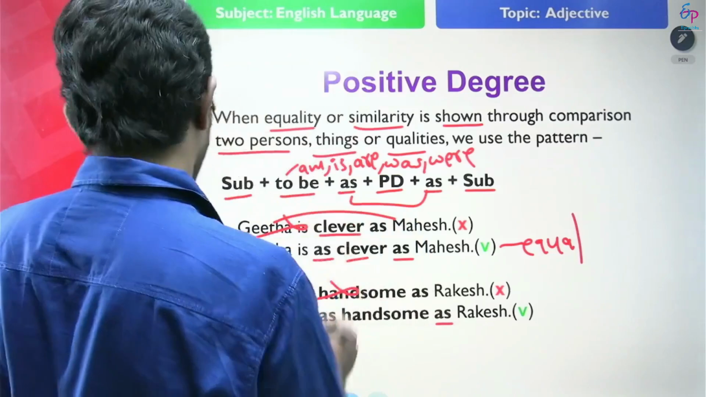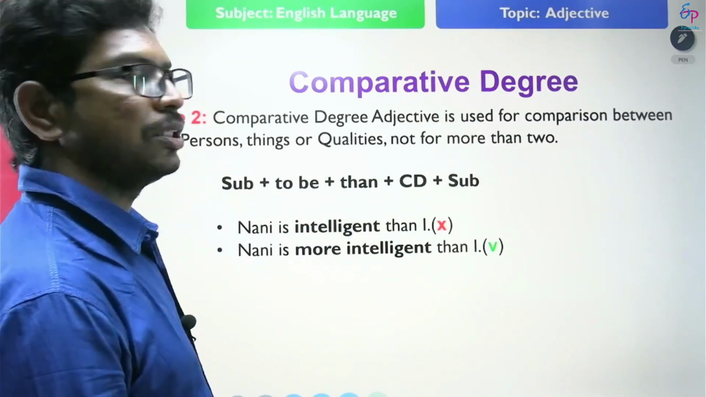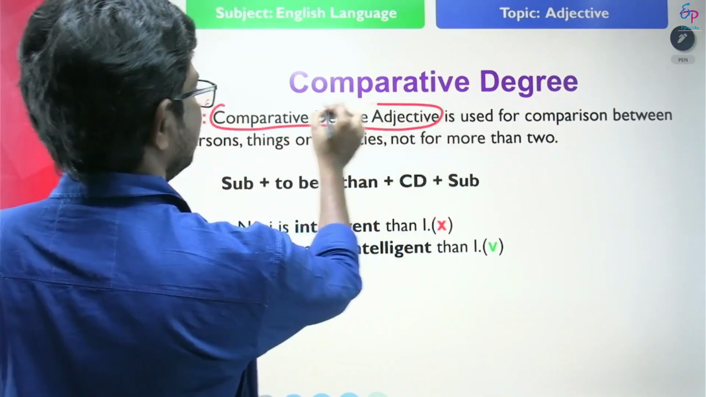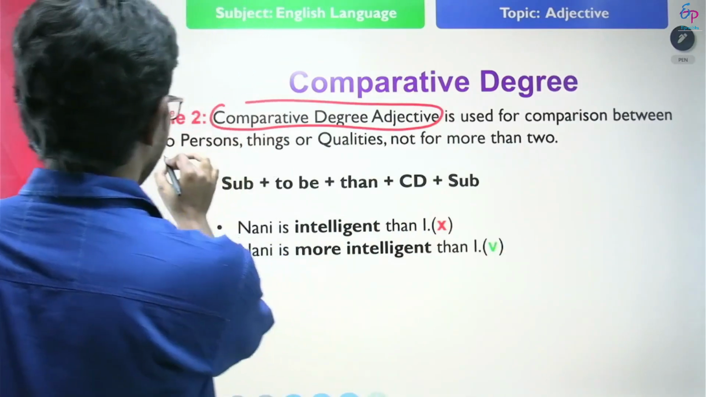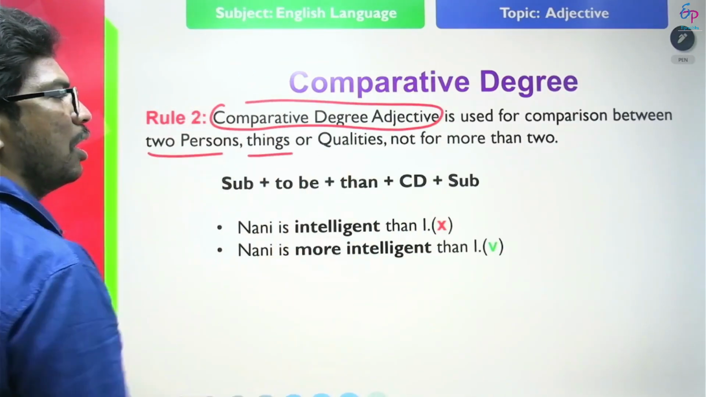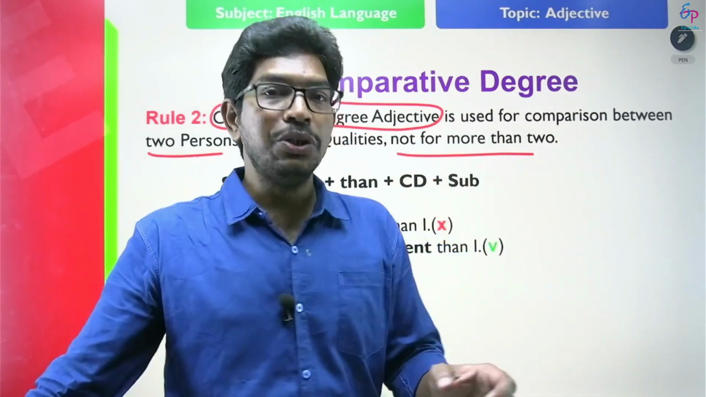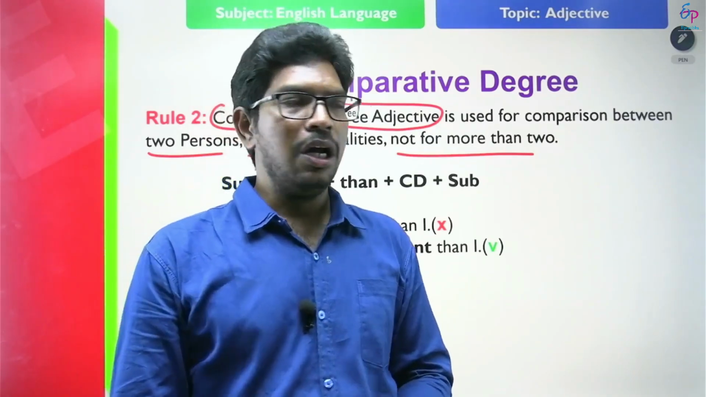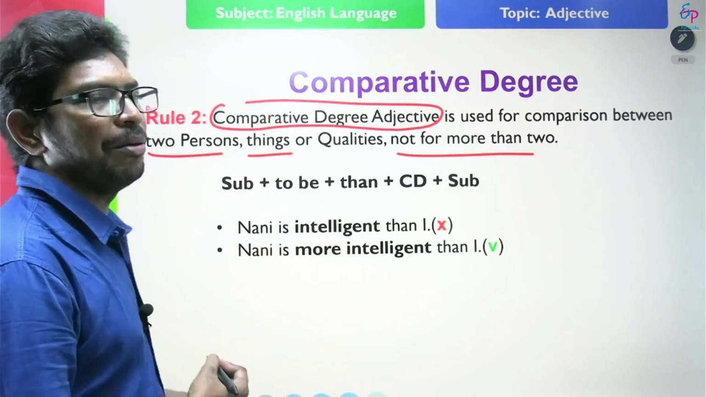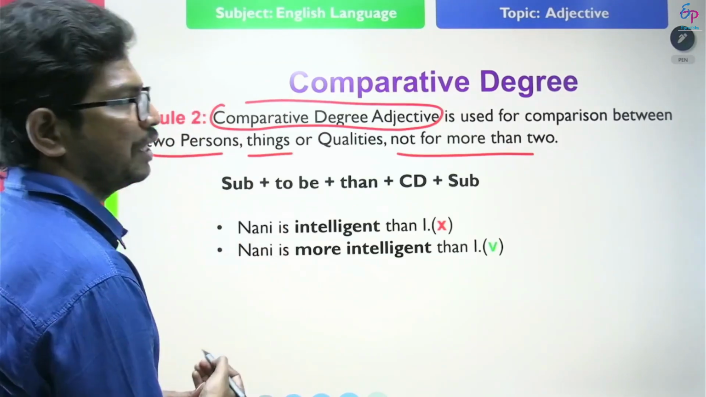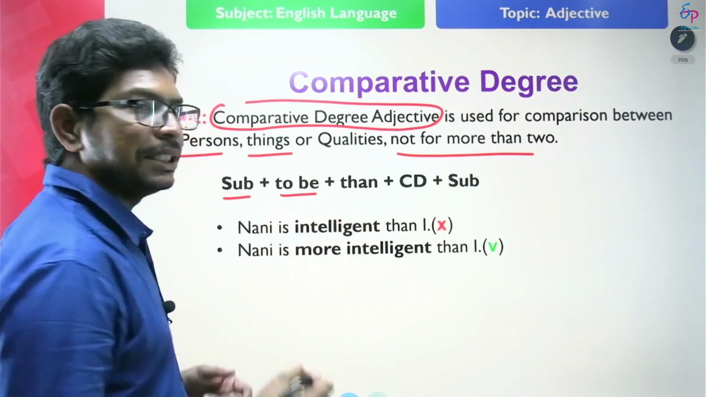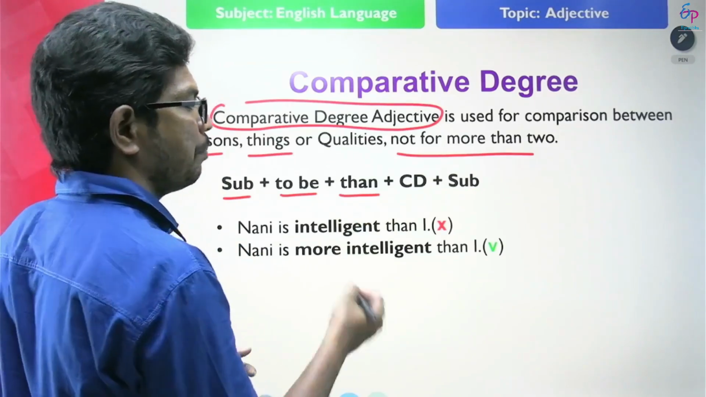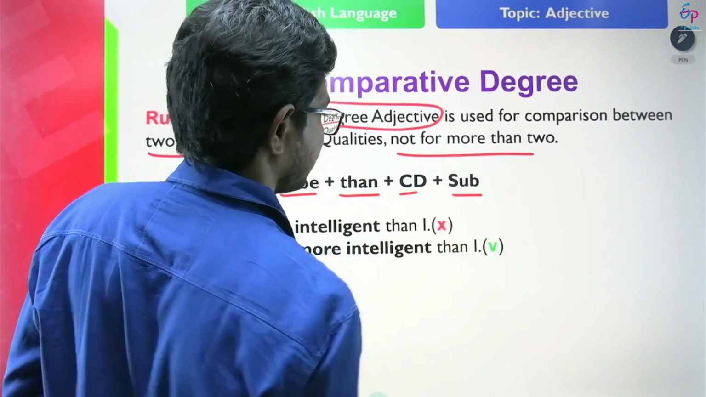Okay, look at the rules of comparative degree. See rule 1. The comparative degree adjective is used for comparison between only 2 persons or things or qualities, not more than 2. Look at the structure for making comparative degree. The structure is subject plus to be. To be means am, is, are, was, were, plus comparative degree plus than. We use than to compare in comparative degree, followed by the subject.